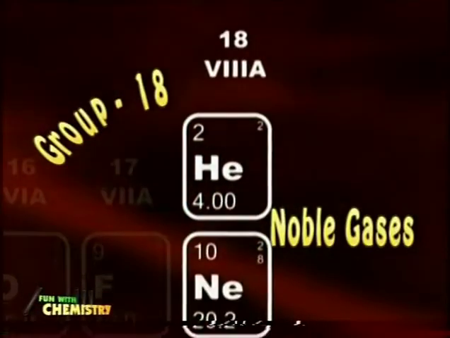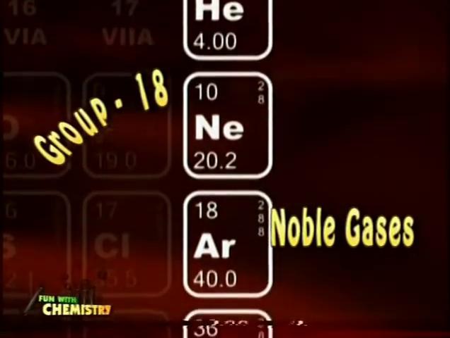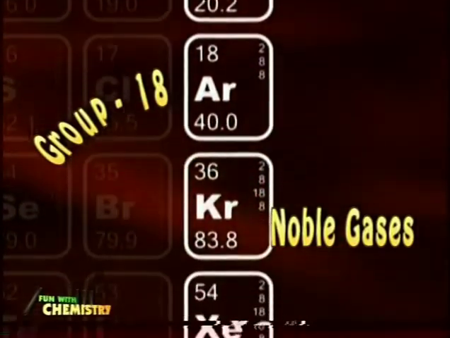Noble gases lie in group 18 and this is also included in the normal group of elements. Noble gases lie at the end of each period and hence these are always grouped with normal elements.